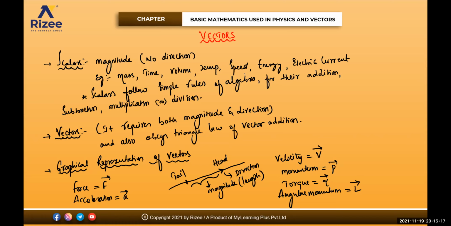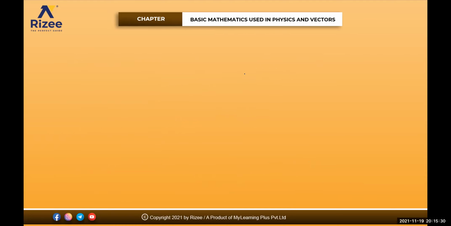Next one is graphical representation of a vector. It is represented by a line segment. It has a head and a tail. The head represents the direction, the tail represents the starting point. The distance between the tail and the head will give me the magnitude, that means length, basically. Okay.